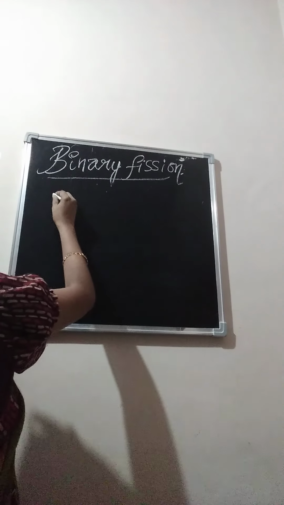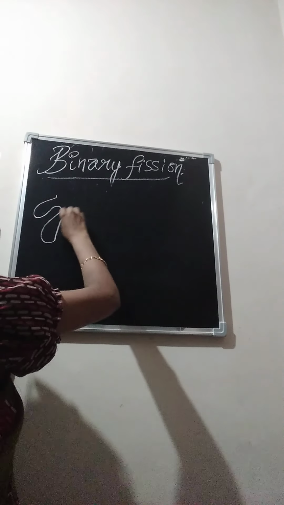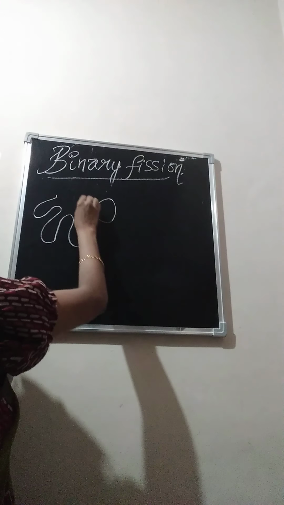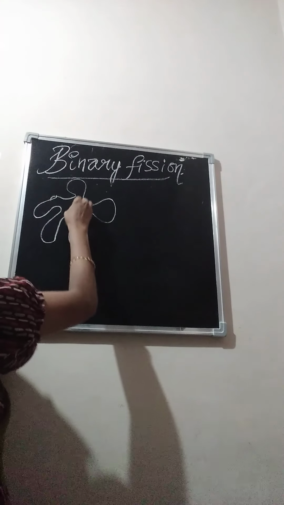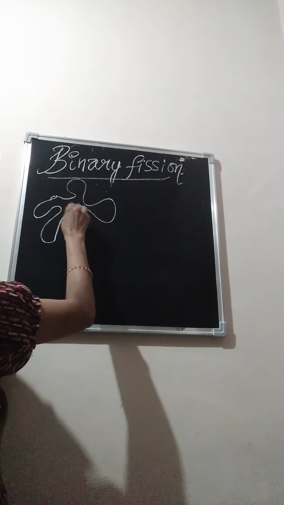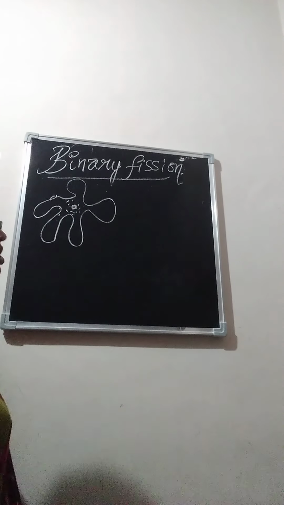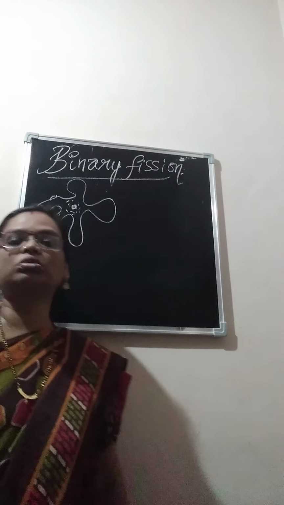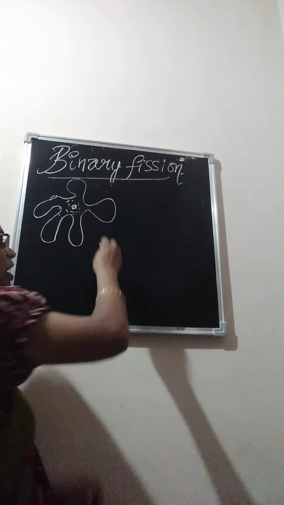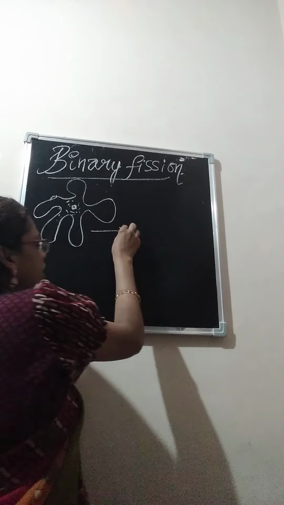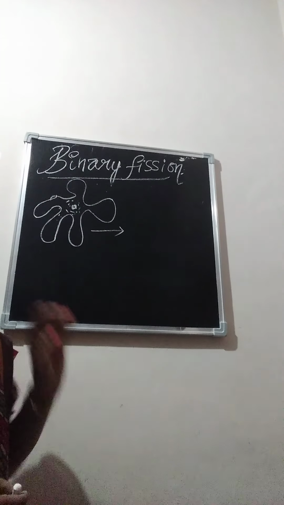So amoeba. In amoeba, how does binary fission take place? You know, amoeba is an irregularly shaped, unicellular organism with a nucleus and cytoplasm. When this amoeba has grown and matured, it starts dividing from the nucleus.